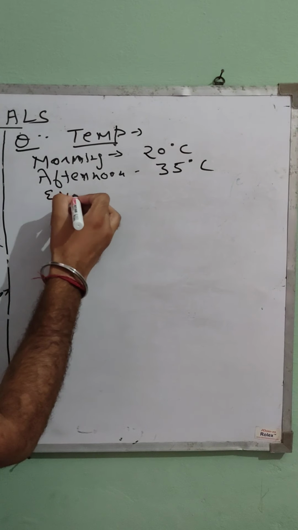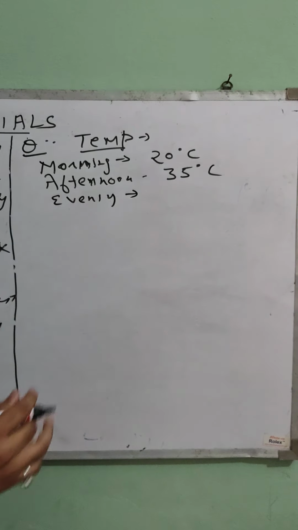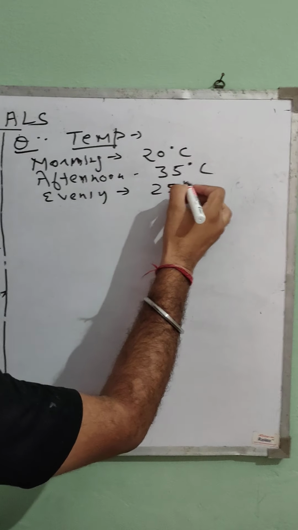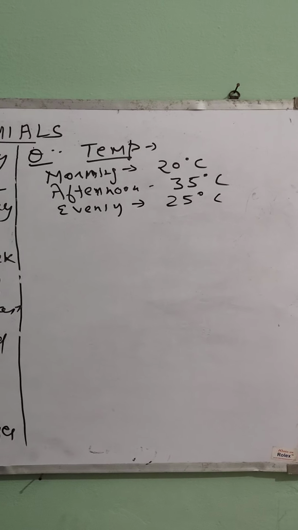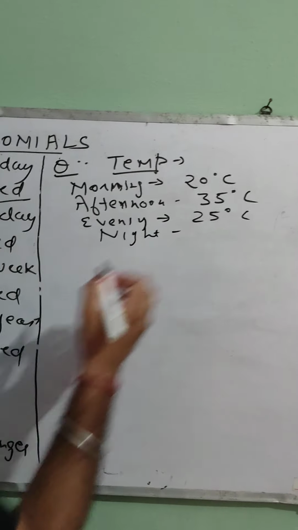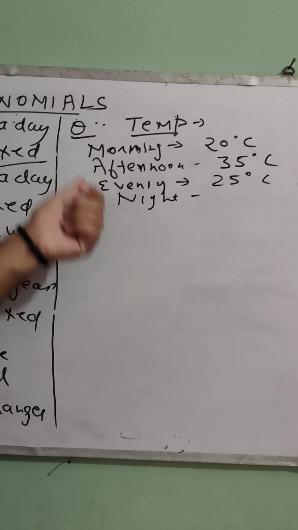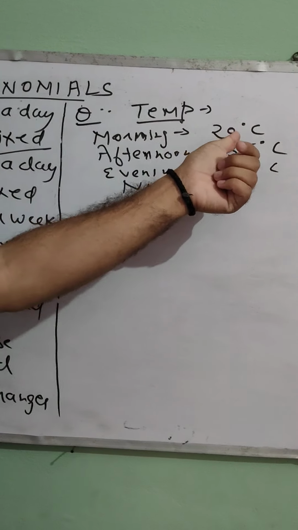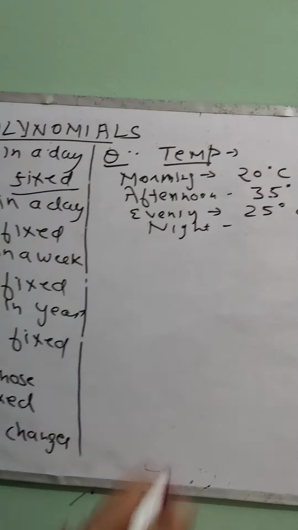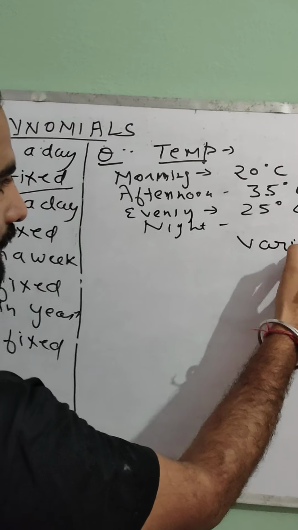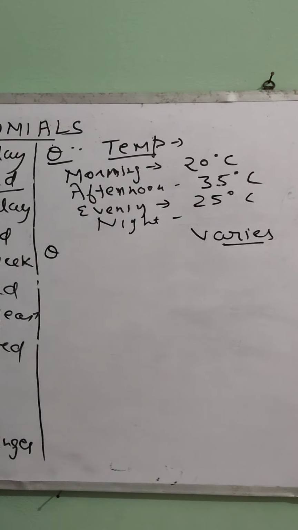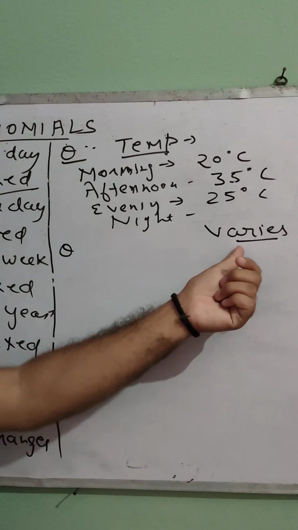Now again in the evening after the sunset, the temperature is going to decrease. Let us assume the temperature falls to 25 degrees Celsius. You know again in the night it decreases further. So you can see during a whole day the value of the temperature keeps on varying, meaning it is not fixed. So you can say temperature varies, isn't it?